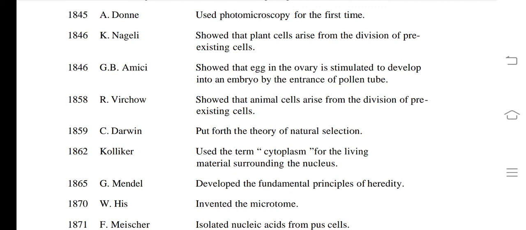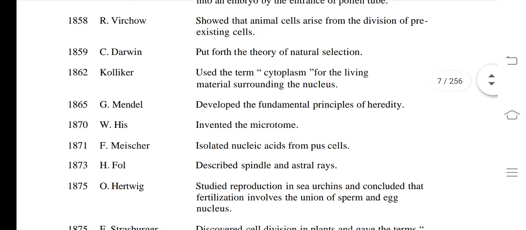Underline this, Darwin. Darwin is known as the father of evolution and gave the theory of natural selection. 1862, Kölliker used the term cytoplasm for the living material surrounding the nucleus. 1865, Gregor Johann Mendel developed the fundamental principles of heredity, means inheritance.